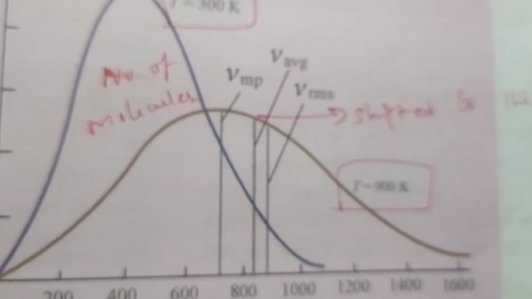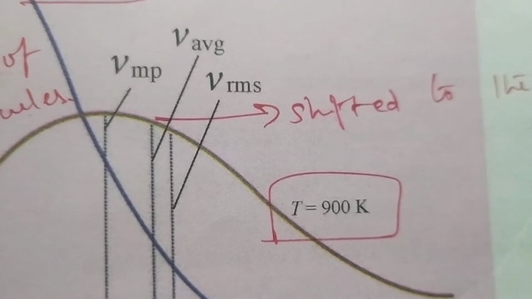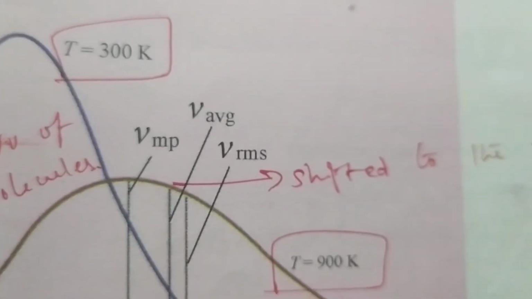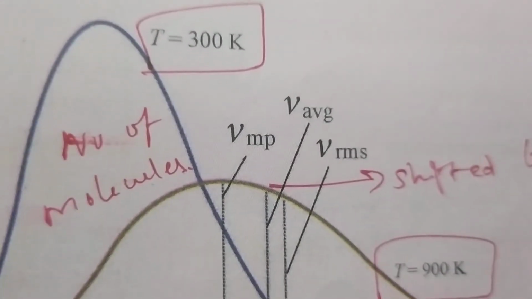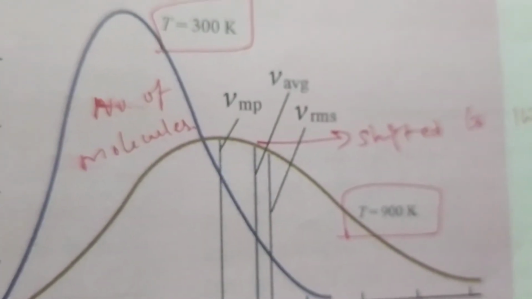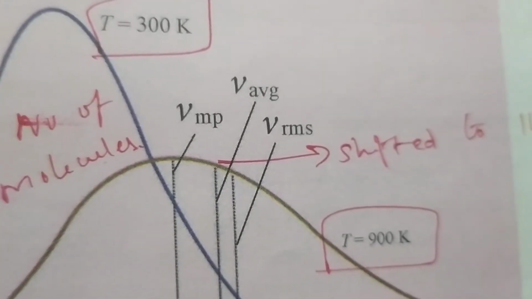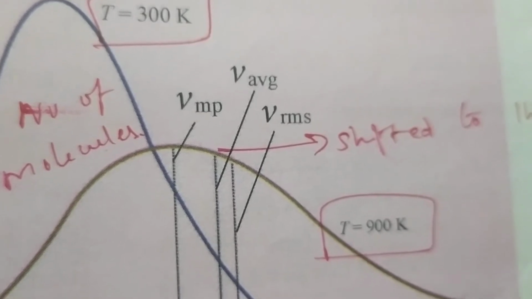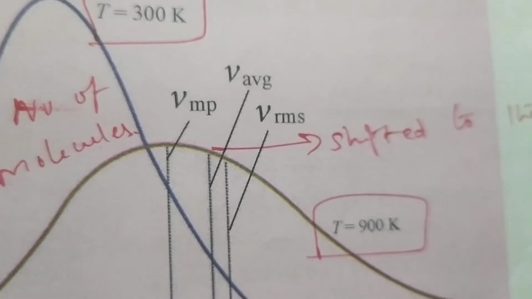When you see here, there are two graphs given. One graph is for a temperature of 300 Kelvin and the other is for 900 Kelvin. The peak is shifted towards the right. So if the temperature is increased, the peak is shifted towards the right, and however for the two curves the area remains constant, because the number of molecules is constant for both temperatures. Here also you can understand that the most probable speed is less than the RMS speed.